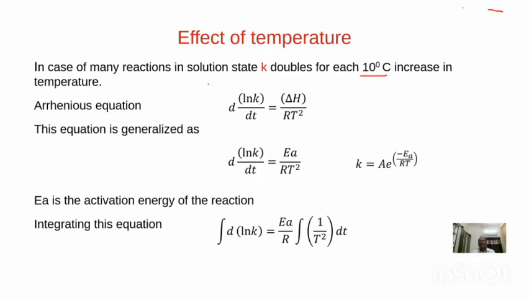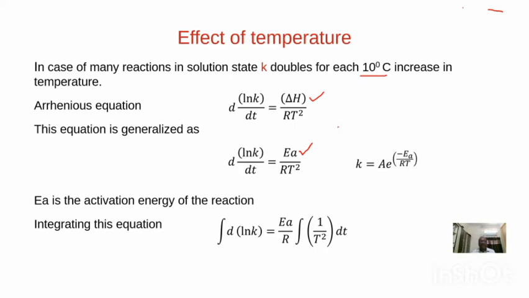The effect of temperature on the rate constant of a reaction is explained by the Arrhenius equation. The Arrhenius equation is d log k by dT is equal to delta H by RT square. It is generalized by Arrhenius as d log k by dT is equal to Ea by RT square. What is delta H? Enthalpy change. Now it is replaced by Ea, the activation energy.